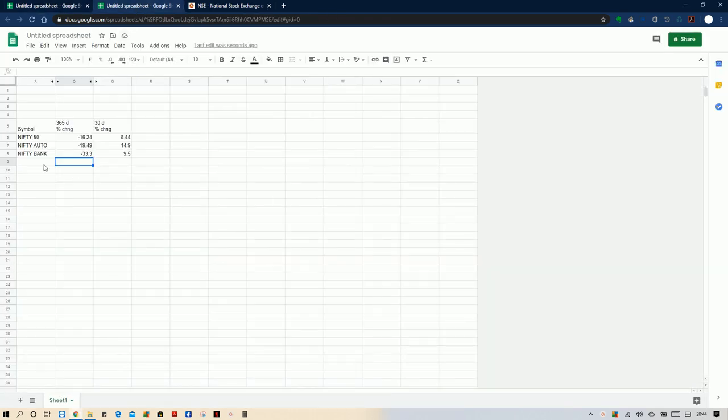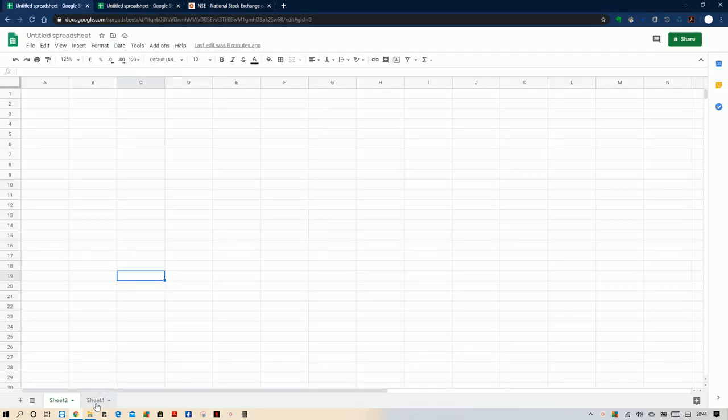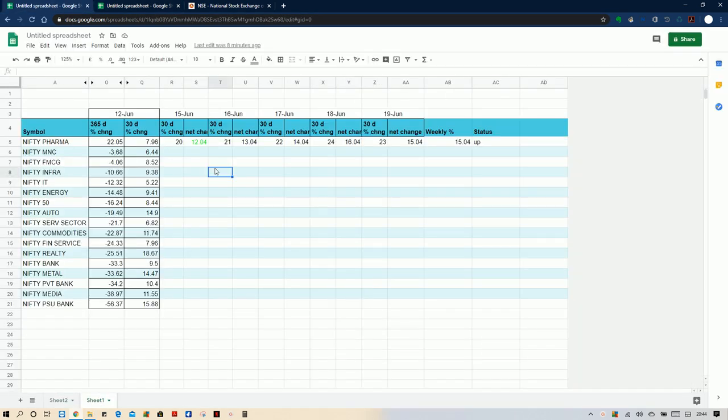Once we have copy-pasted all the items here, we will move on to this sheet. I have simplified the sheet, and this is what it will look like. I have copied all the indices here, and we have the 365 days percentage, then the 30 days percentage. So you give a date for it.